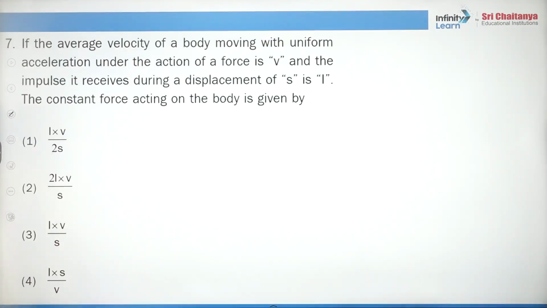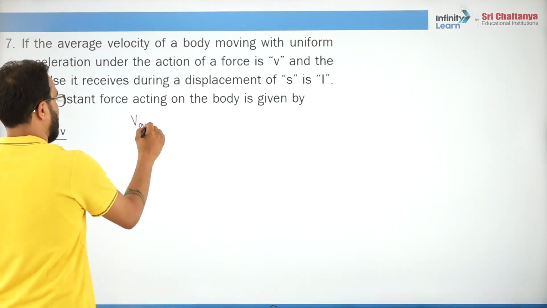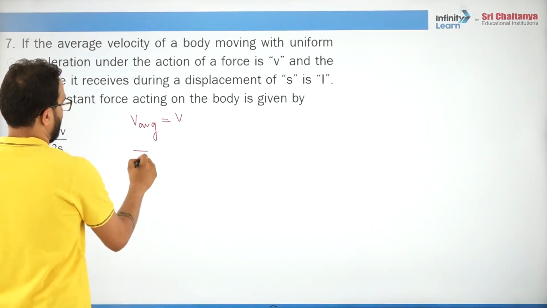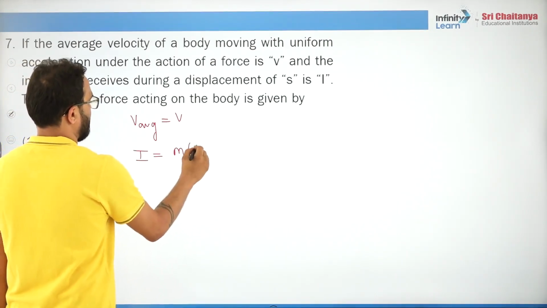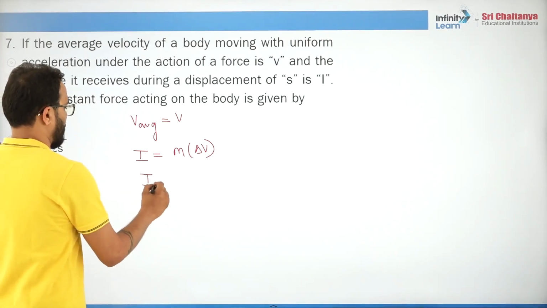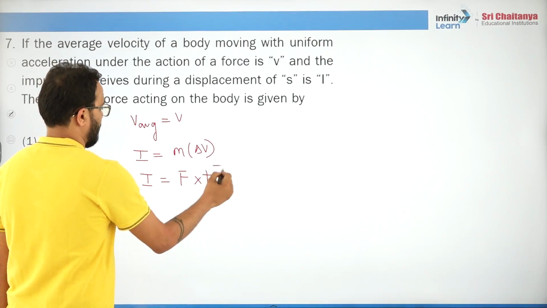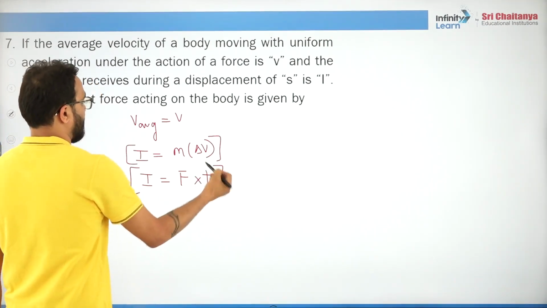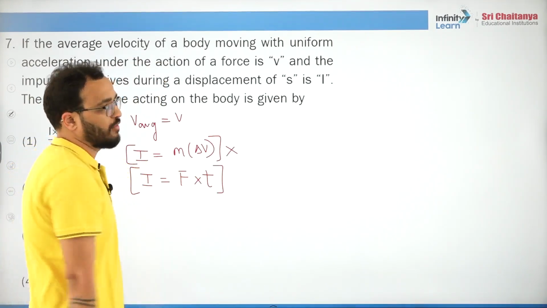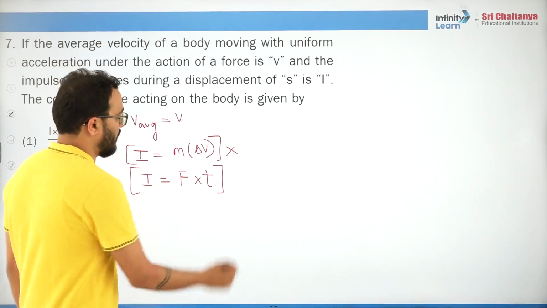Now, if the average velocity of a body moving with uniform acceleration under the action of a force is v, so average velocity is given, v average they have given us v, very good. And the impulse it receives during a displacement s is I. What is impulse? Impulse is mass times change in velocity. One more formula impulse has, that is force into time. Because here they have not said anything about the initial velocity and final velocity, that is why we will not go for the first formula. We will go with this formula, right?